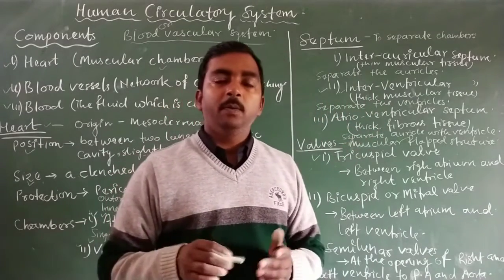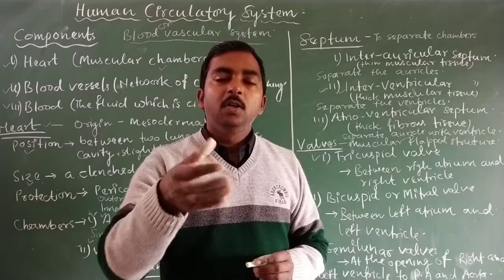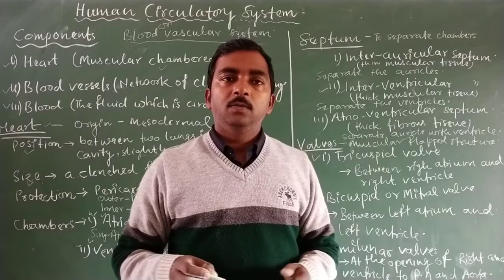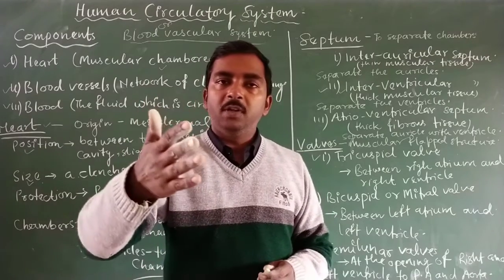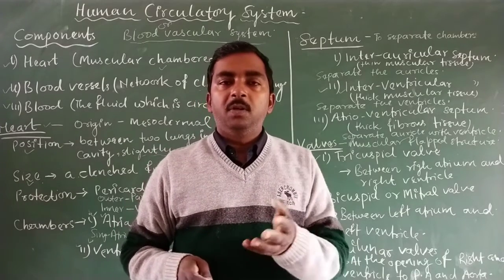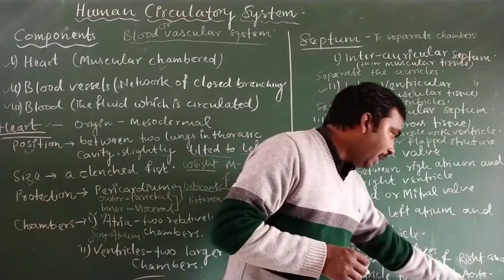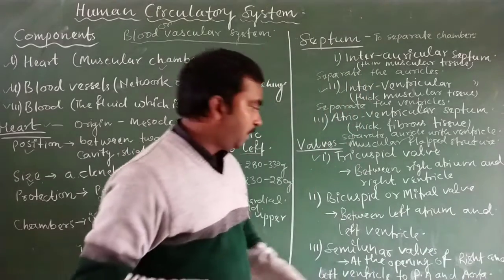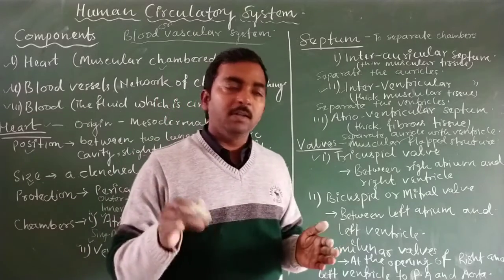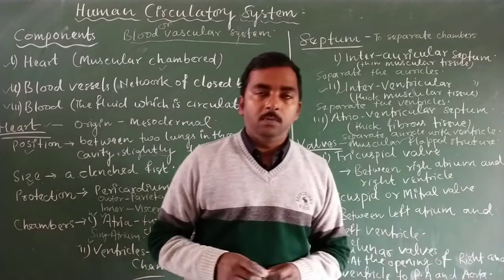As we will discuss later, the right ventricle opens into the pulmonary artery to send blood to the lungs, while the left ventricle pumps the blood into the aorta throughout the body. At the openings of the pulmonary artery and aorta, the valves present are known as semilunar valves.